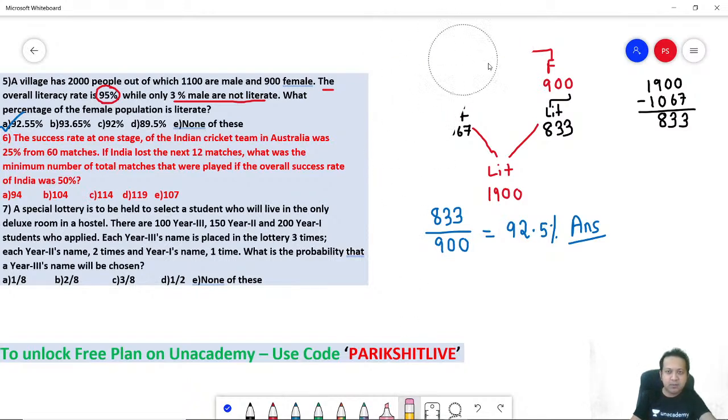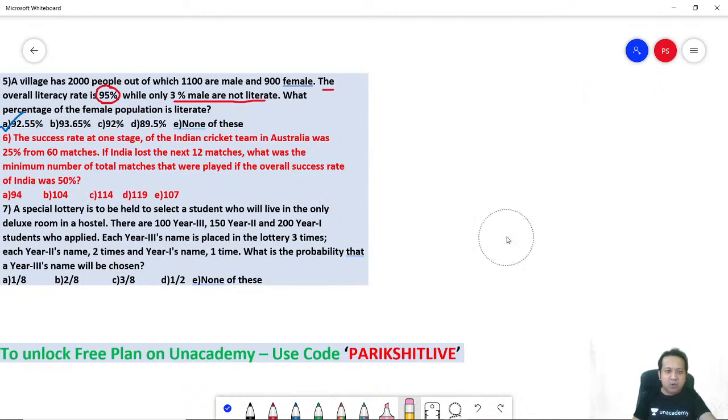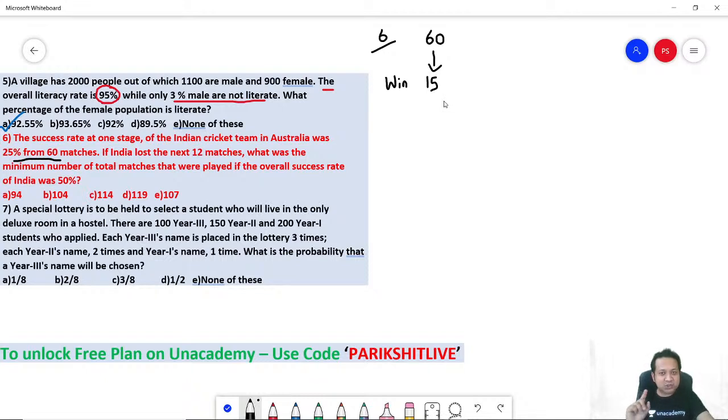Okay, number 6. The success rate of the Indian cricket team in Australia at one stage was 25% from 60 matches. So out of the 60 matches that they played, how many did the team win? 25% of 60 is 25 divided by 100 into 60. So 25 by 100 is 1/4. 1/4 of 60 is 15. Correct?